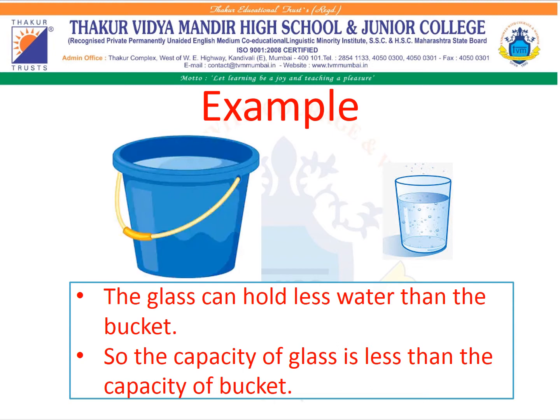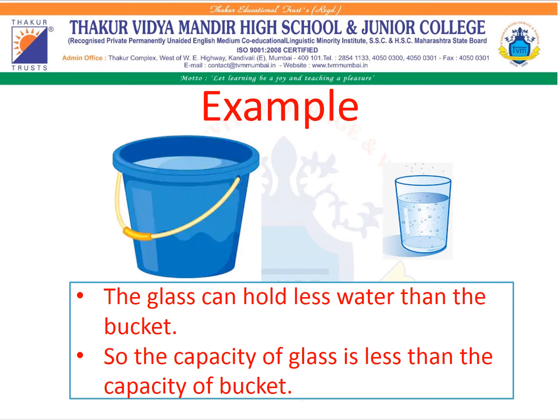Children, you can see in the picture we have one bucket of water and one glass of water. Children, the bucket is bigger than the glass. Yes, the bucket holds more water than the glass. You all can see we have more water in the bucket and less water in the glass.